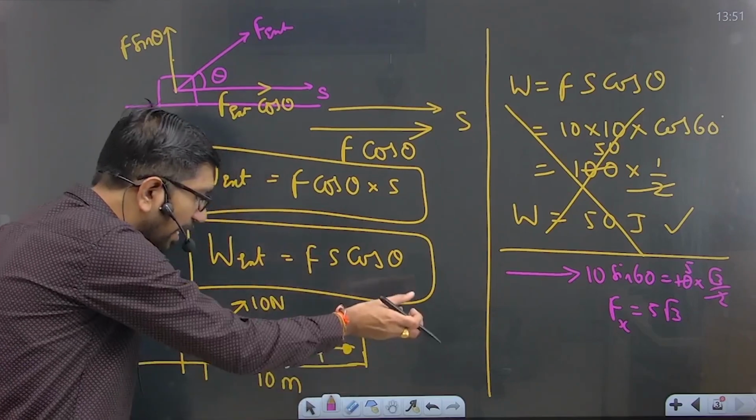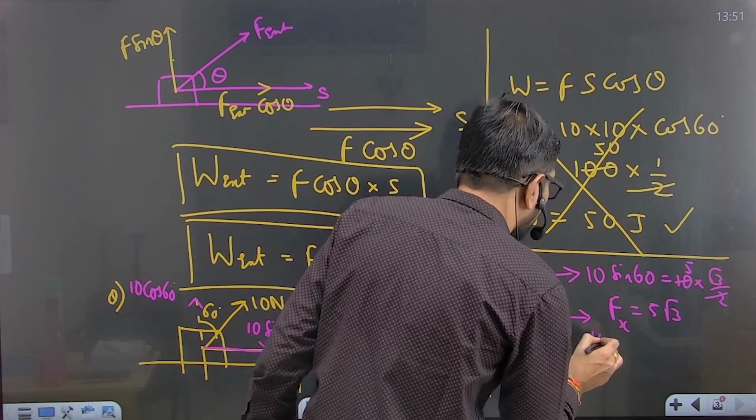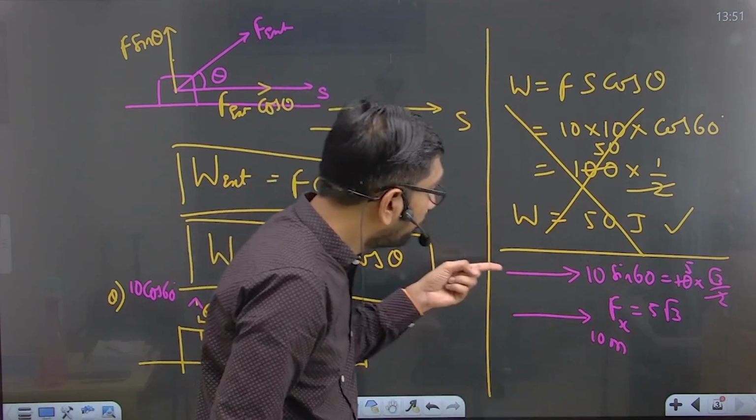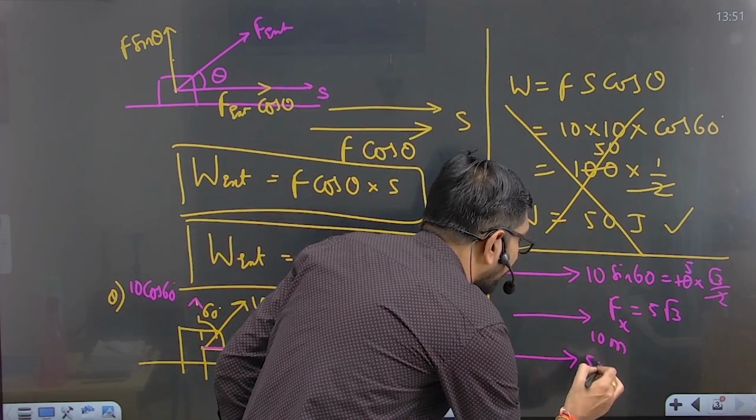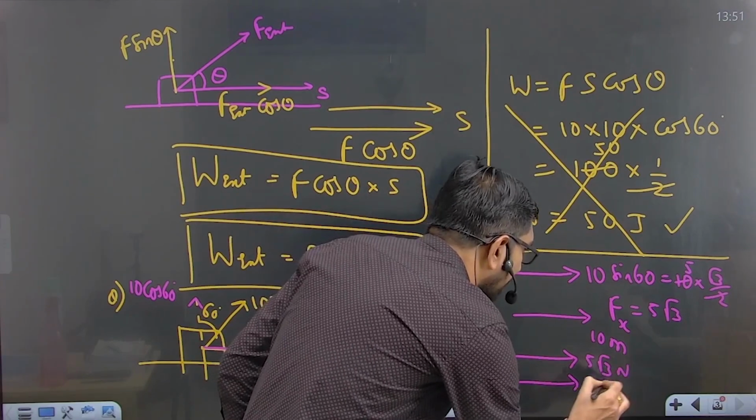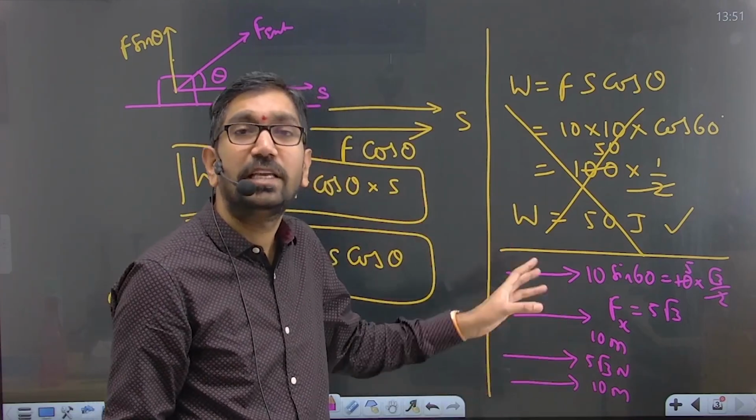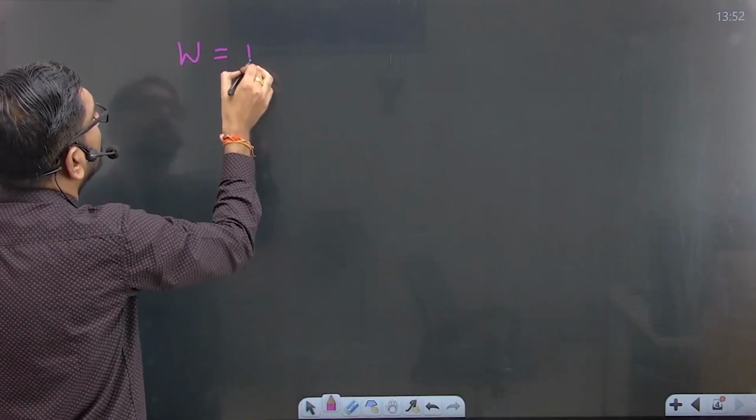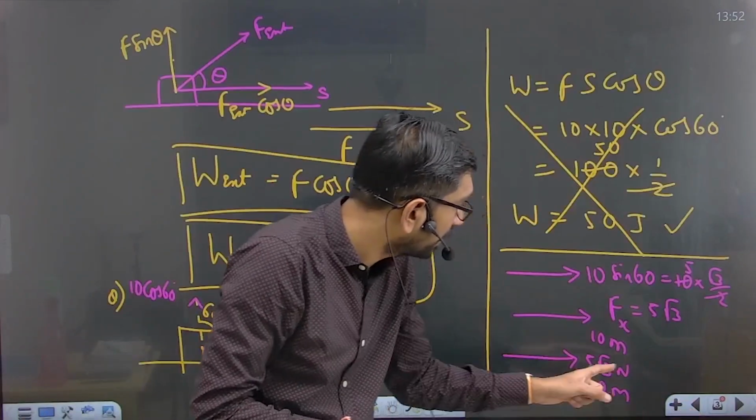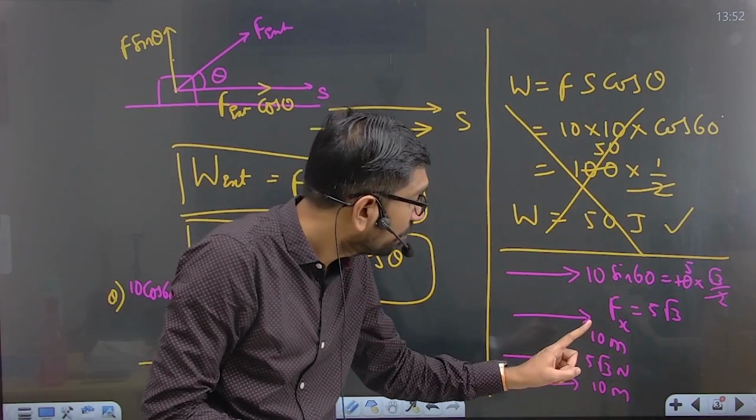Next, how far has it traveled? When you apply this force, it has traveled 10 meters of displacement. The force is in this direction, and the force you got is 5 root 3, and the displacement is 10 meters. Both are in the same direction. Whenever these two are in the same direction, you can calculate the work now. So what is the work you get? Force into displacement. Now what is the horizontal force you have? 5 root 3.